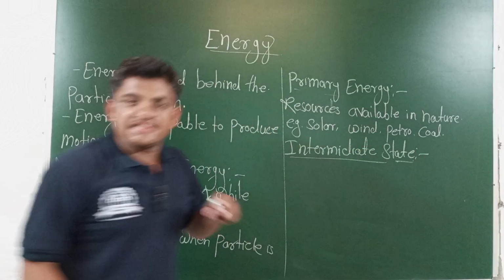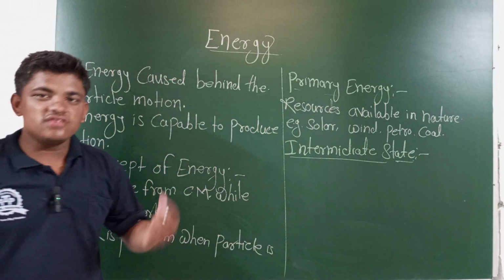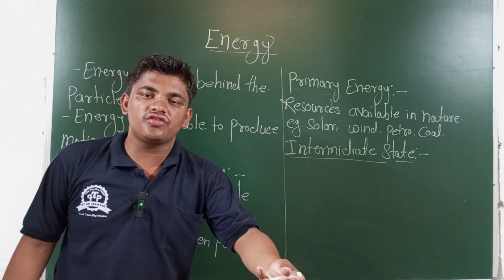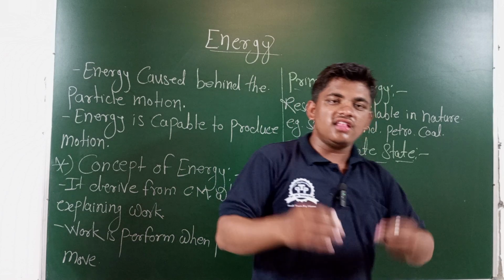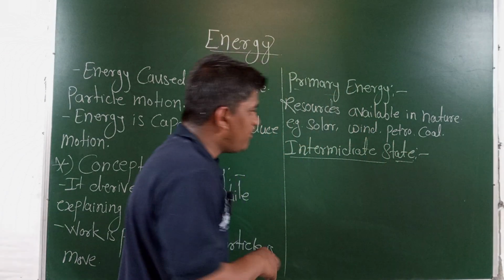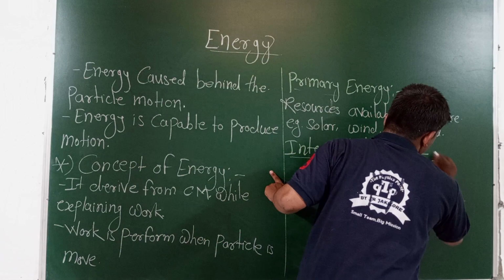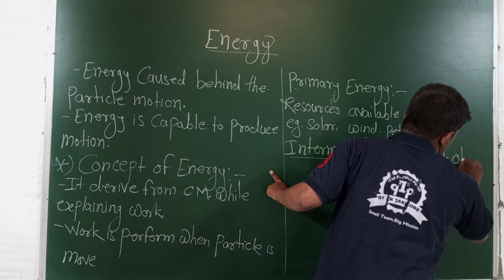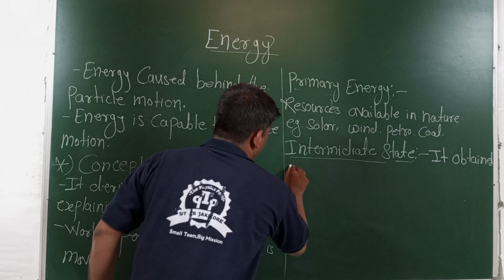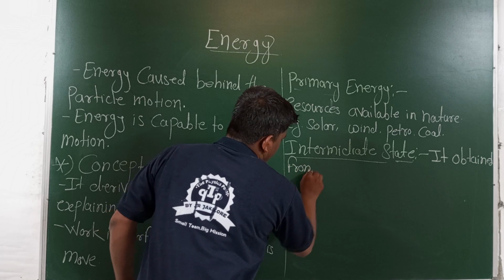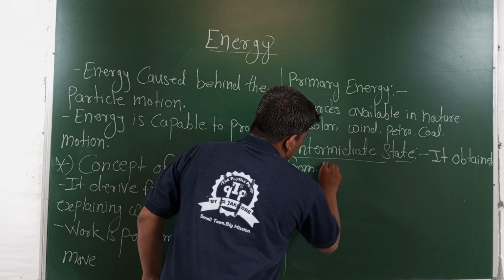The intermediate state of energy is obtained from the primary resources by one or more processes. काहीतरी त्यावर प्रोसेस केलं जातं. The secondary form of energy will be obtained from the primary energy.